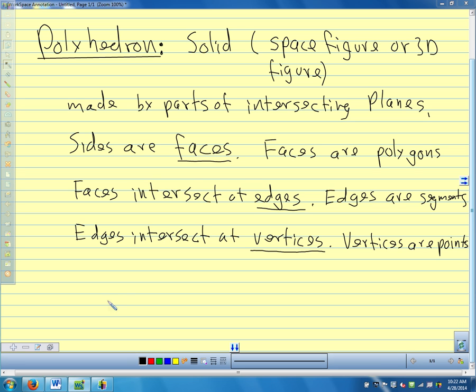So if I sketched a polyhedron here, I'll sketch a really easy one. Just really quickly, a quick way to make a pyramid, sketch a little parallelogram, and then I put a point up here and connect the corners to that point. And there's my pyramid. So that would be a polyhedron. The faces around the sides are triangles. The face at the bottom here is a rectangle or a square for this particular one. And we have vertices at all the corners, and all these segments that I drew would be my edges.